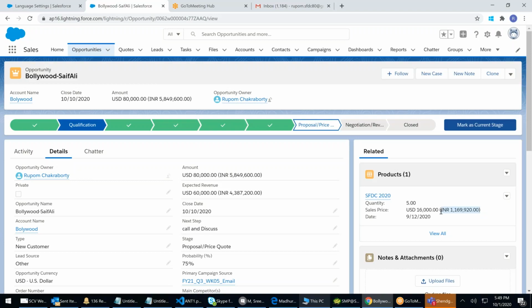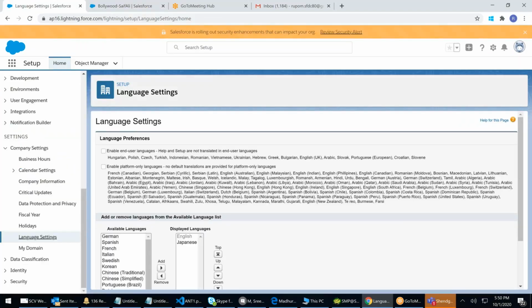Same way, if you make it in USD, then INR will be converted to USD and it will show on your screen. If I say 70,000, it will show you 1000 USD, something like that. It will convert it back. So Salesforce is doing all this with multiple currencies, right? That's the reason it is called multilingual, multi-language, multi-tenant Salesforce. Clear? Language settings, yes.